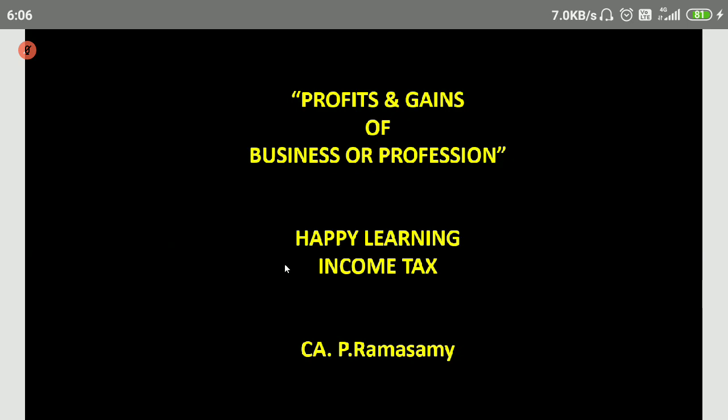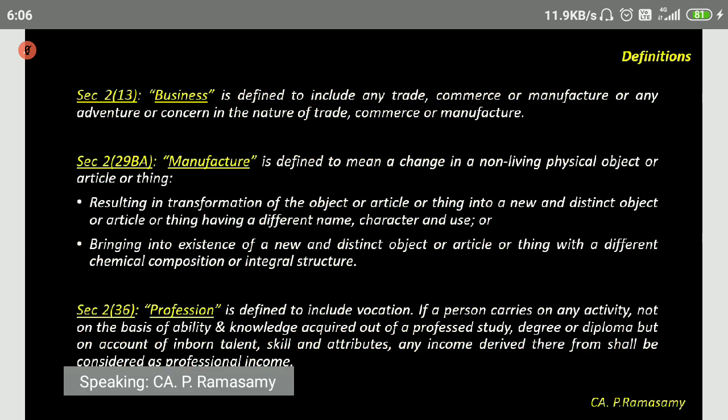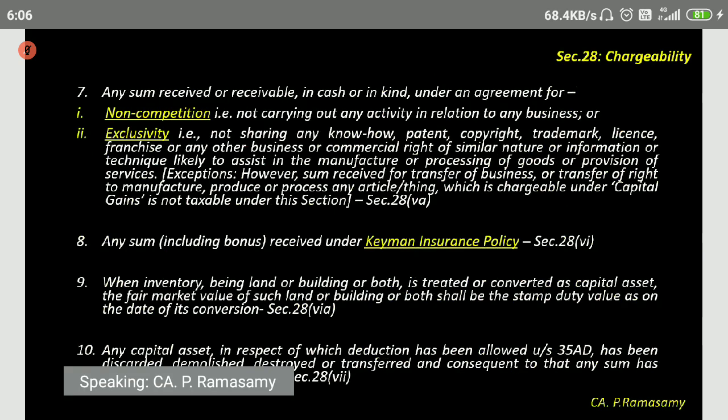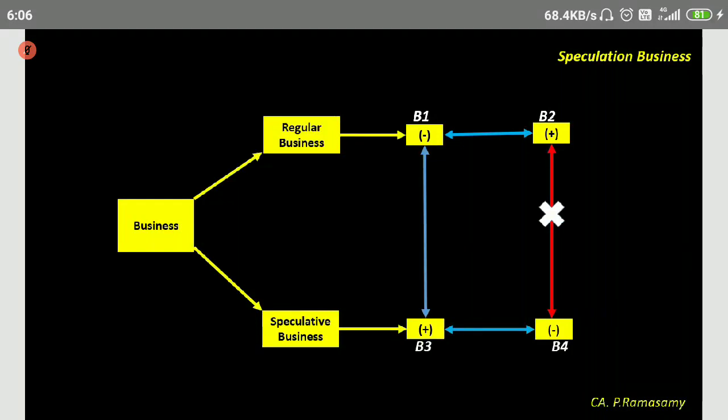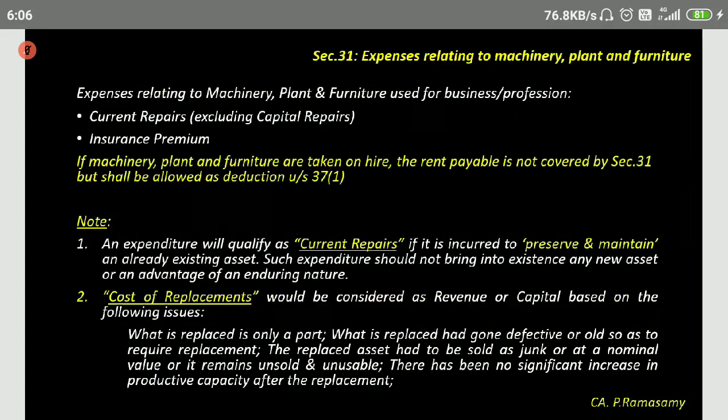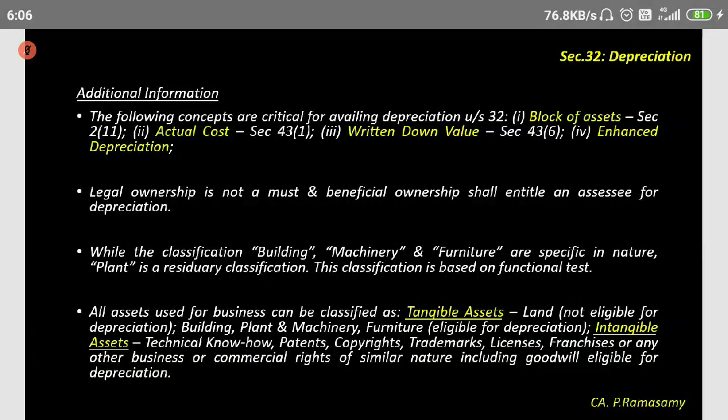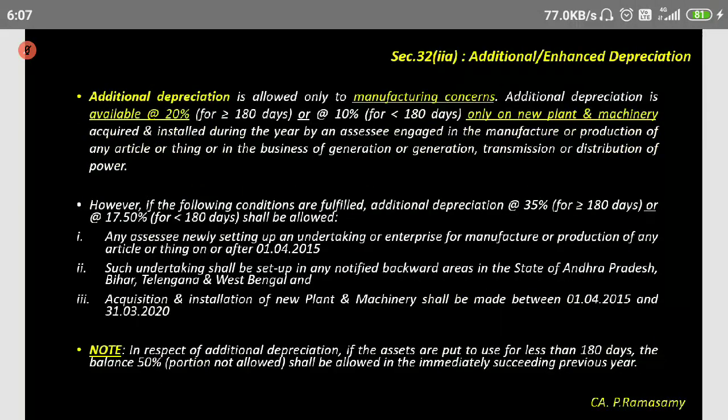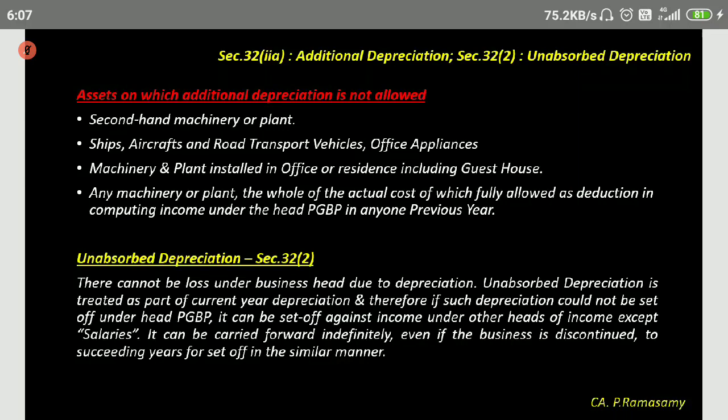Okay, we'll start. Right. Now I've added a few slides from what was not there earlier. We'll just try to go through that. I think it was in section 36 with respect to Provident Fund. We'll try to go through that. Additional depreciation, unabsorbed depreciation. If you have any doubts, you can ask.